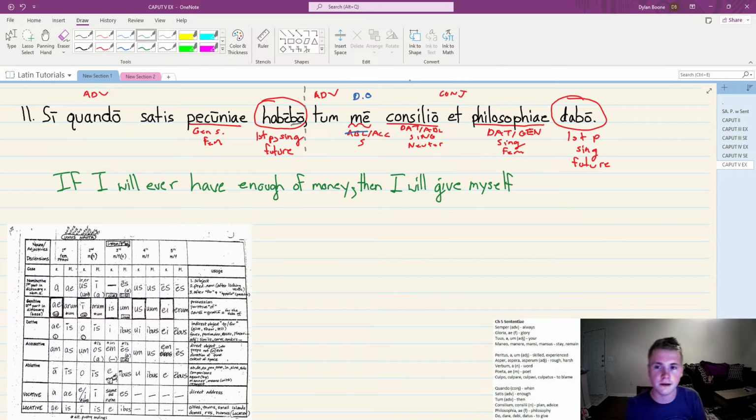And if I give a present to you, right, we're kind of looking for the to you, right? So I give myself the present, right? And I'm looking for to whatever. Who am I giving this to? Well, the things I have in dative are concilio and philosophia. To counsel and to philosophy.